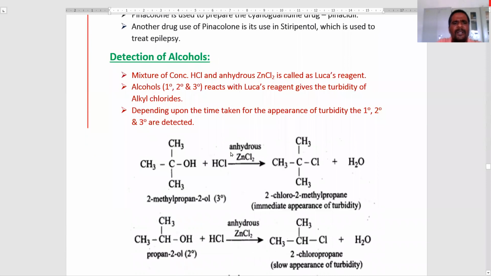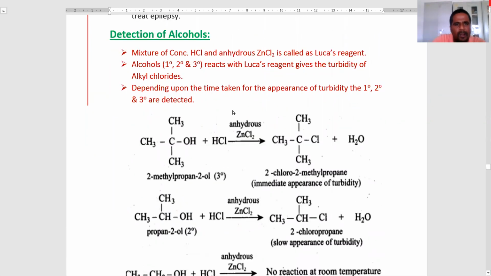Next topic is detection of the alcohols. How are the alcohols detected? Which is the primary alcohol, which is the secondary alcohol, and which is the tertiary alcohol? Here one test is there. The test is called the Lucas test. In this test, a mixture of concentrated hydrochloric acid and anhydrous zinc chloride is used. This is called the Lucas reagent.